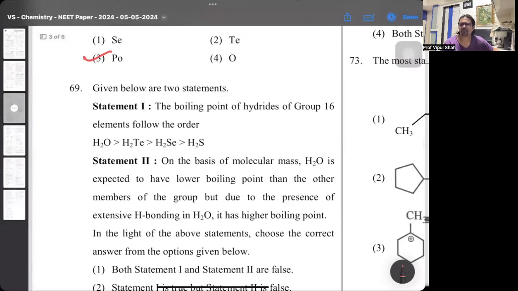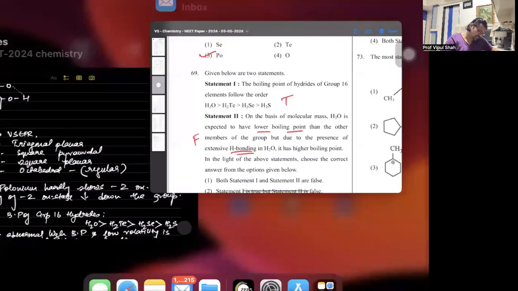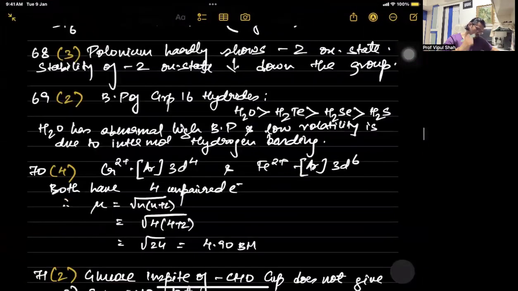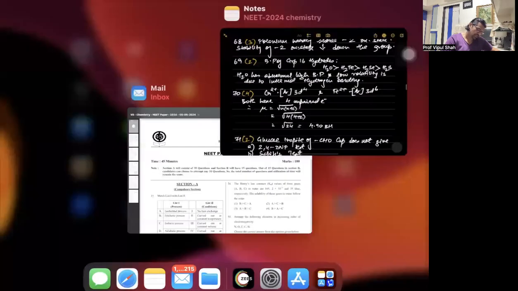69th one, boiling point of hydrides is in the order water, H2Te, H2Se, H2S. Yes, this statement is correct. On the basis of molar mass, water is expected to have lower boiling point. Now, this statement is false. In fact, water is a volatile liquid having a higher boiling point because of extensive hydrogen bonding. So here in the 69th one, water has high boiling point and low volatility due to intermolecular hydrogen bonding. So first statement is right, second one is false. So 69th one is the second one.